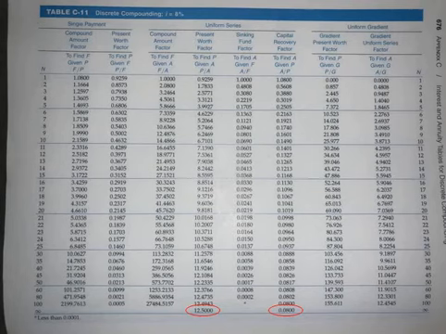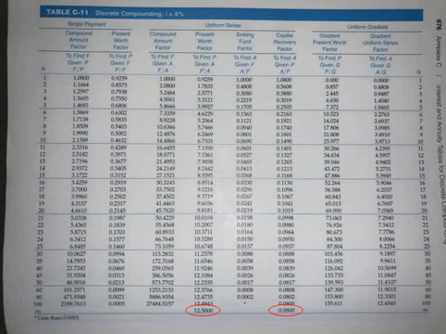I want you to look here at the table of interest. This is the table related to i equals 8%. If I look at the P knowing A column, didn't we say in the equation P equals A into P knowing A,i,n, I will replace the P knowing A,i,n factor with 1 over i. You see here what is the value? It is 12.5. And what is the value of 1 over i? 1 over 8%, it is 12.5. So the value here is 12.5, and you see it's related to n equals infinity.